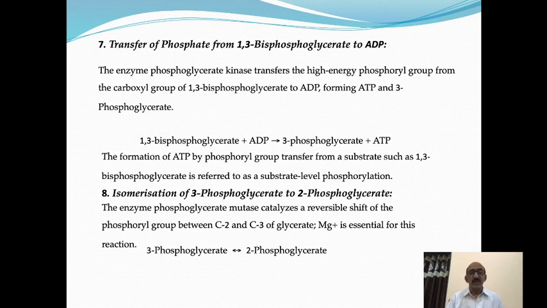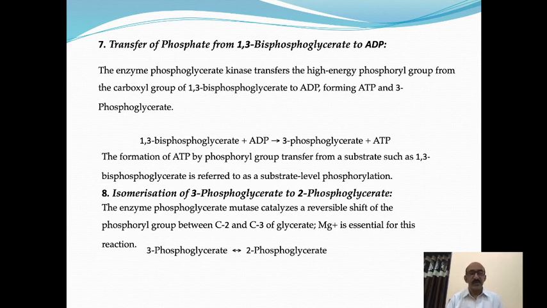Here the phosphate group is transferred from the third carbon to the second carbon, that is, there is intramolecular group transfer. Therefore, the enzyme is called a mutase enzyme. It is not a transferase, it is a mutase enzyme, because the phosphate is transferred intramolecularly, not intermolecularly. In the same molecule, the phosphate is transferred from the third carbon to the second carbon. The mutase requires magnesium for its activity.